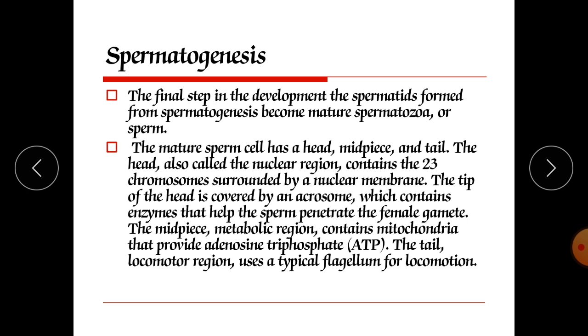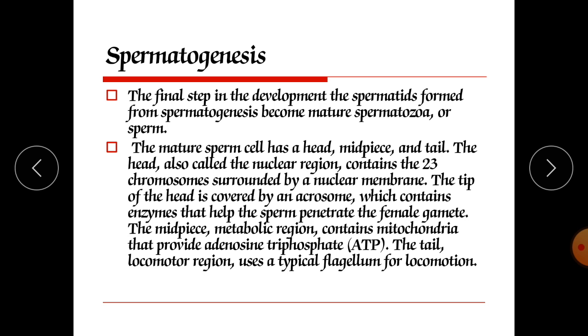It is a cap-like vesicle filled with enzymes that help the sperm to penetrate a secondary oocyte to bring about fertilization, and it fuses with that secondary oocyte from the female. The midpiece is a metabolic region that contains mitochondria, which provide adenosine triphosphate, meaning energy, to the sperm. And the tail, the locomotor region, uses a typical flagellum for locomotion.